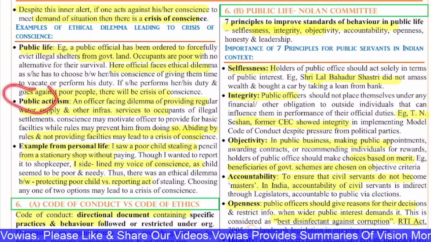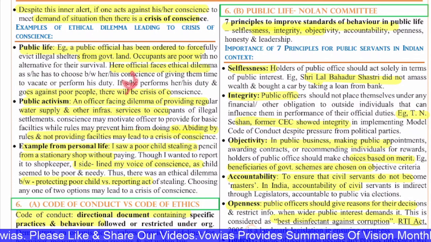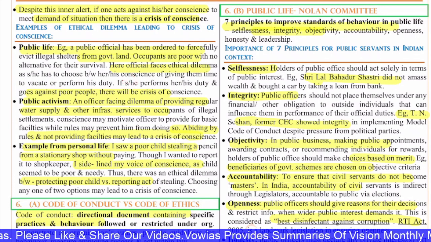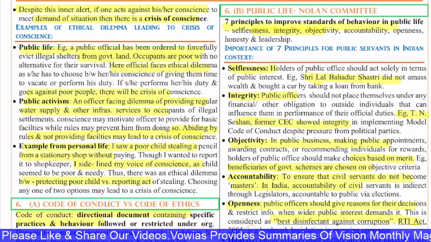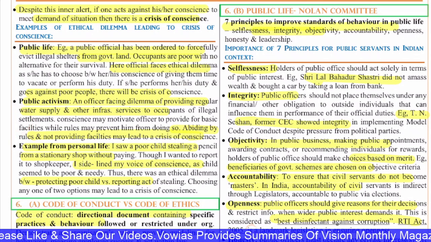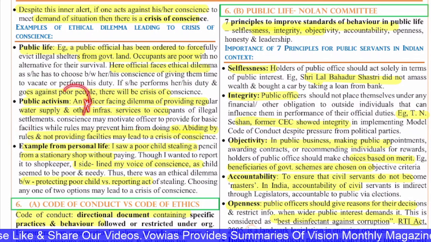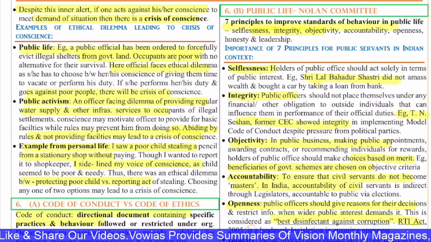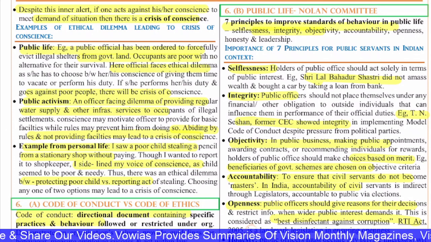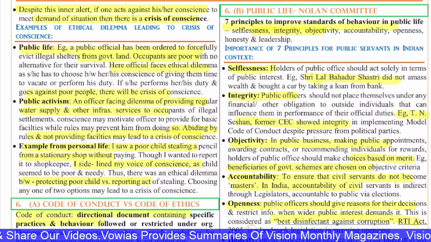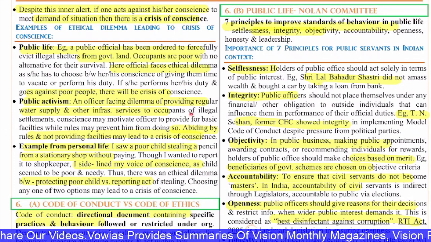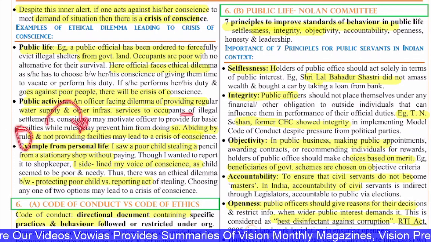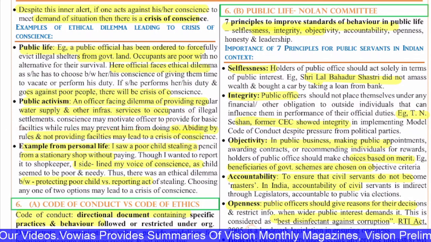Next, public activism. An officer faces the dilemma of providing regular water supply and other infrastructure services to the occupants of an illegal settlement. The conscience may motivate the officer to do these things, but this will go against the rules, because he has taken an oath to follow the rule of the land. And abiding by the rules, not providing facilities, may lead to a crisis of conscience.